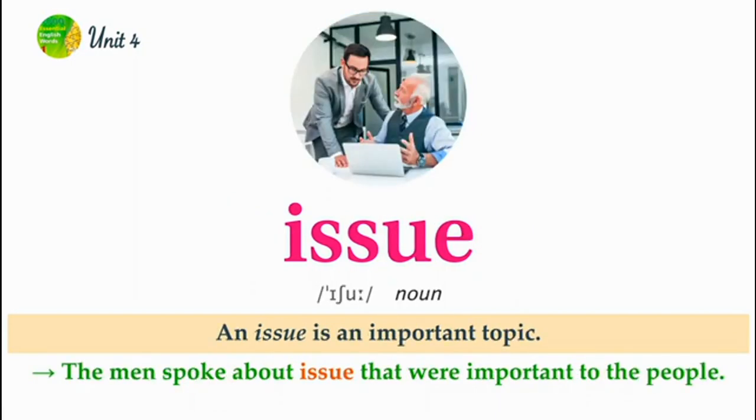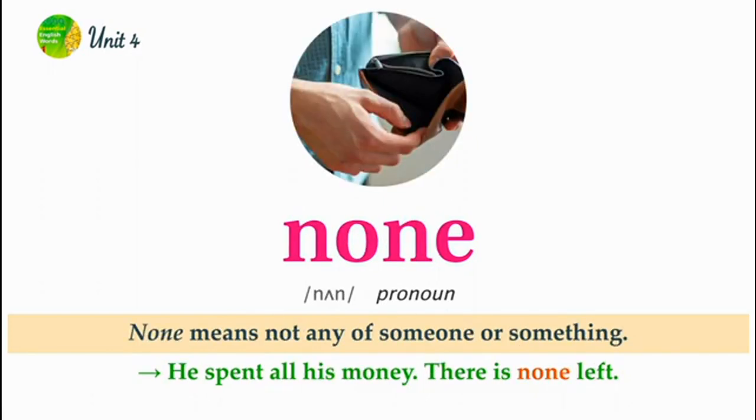Issue. An issue is an important topic. The men spoke about issues that were important to the people. None. None means not any of someone or something. He spent all his money. There is none left.